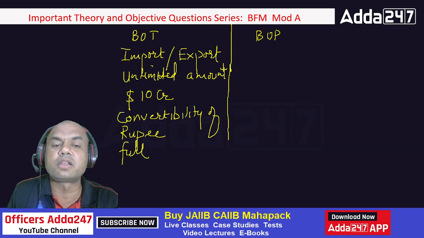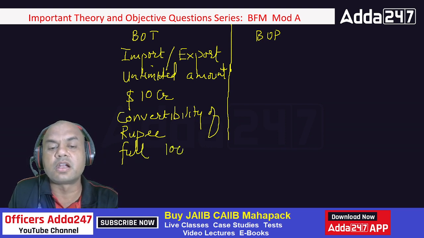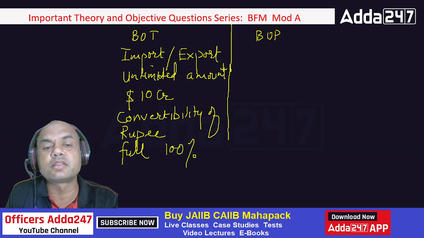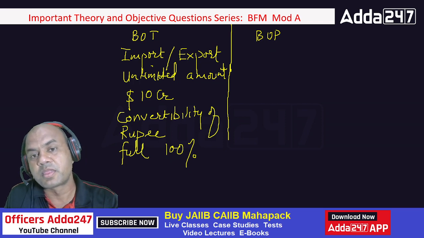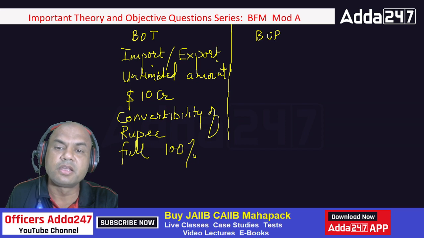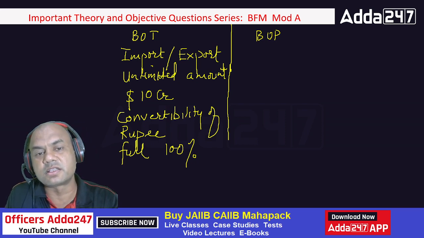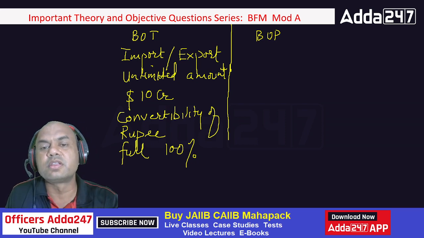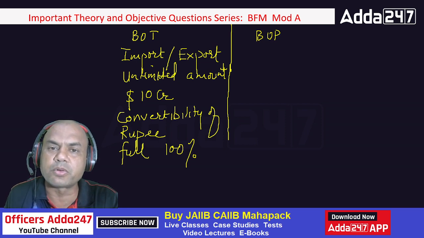Full convertibility of rupee is 100%. 100% convertibility of rupee is allowed under BOT. But under BOP it's not the same. What is BOP? Balance of payment. Here what comes in? Here it was import export. So here in BOP there won't be any import export.